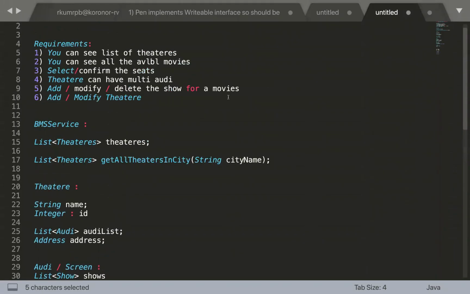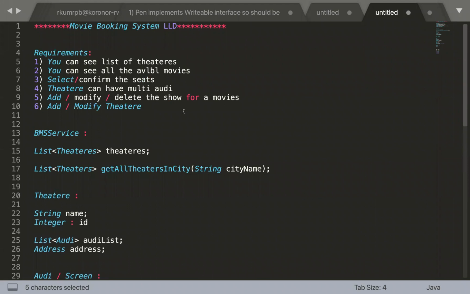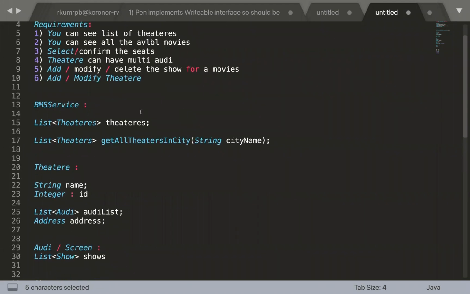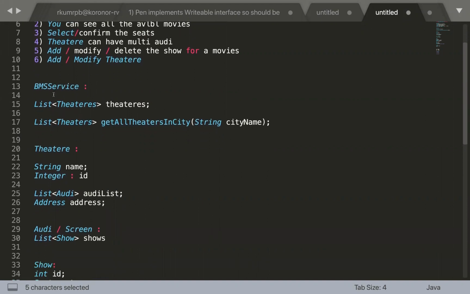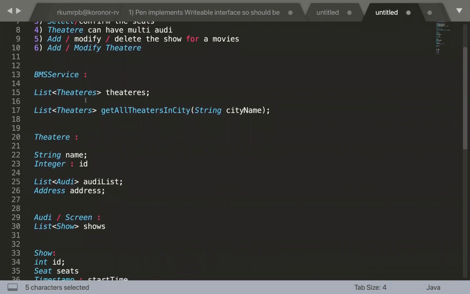So let's start with a quick recap. We discussed the requirement for the BookMyShow system, and then we listed the entities from the top level. We listed the first entity as the BMS service, BookMyShow service, which is going to have the list of theaters. Theater is the physical representation of any theater.